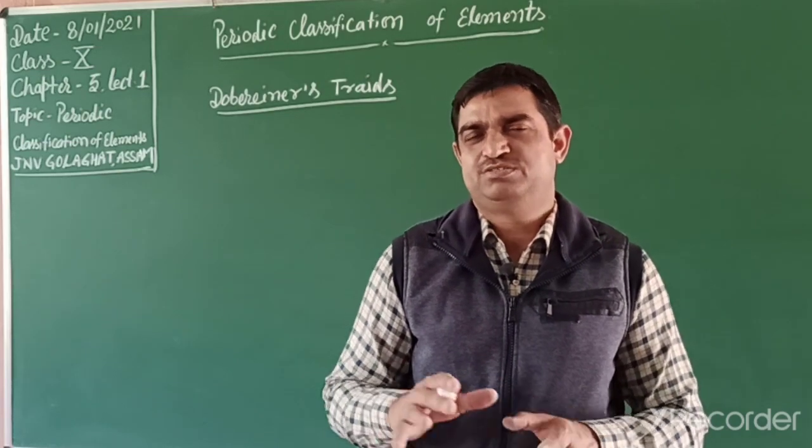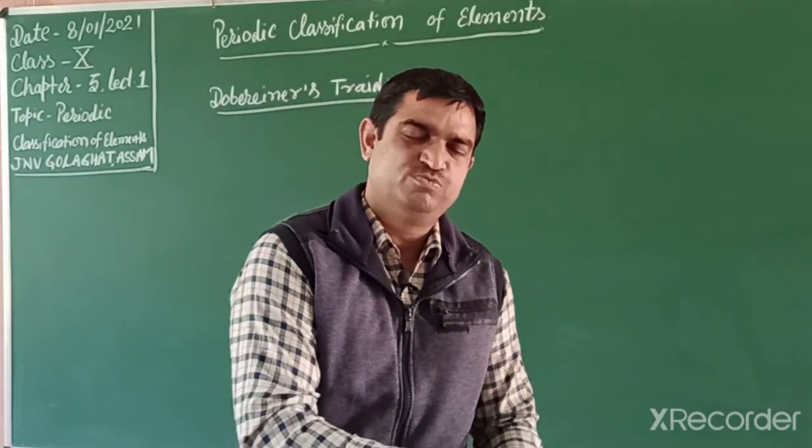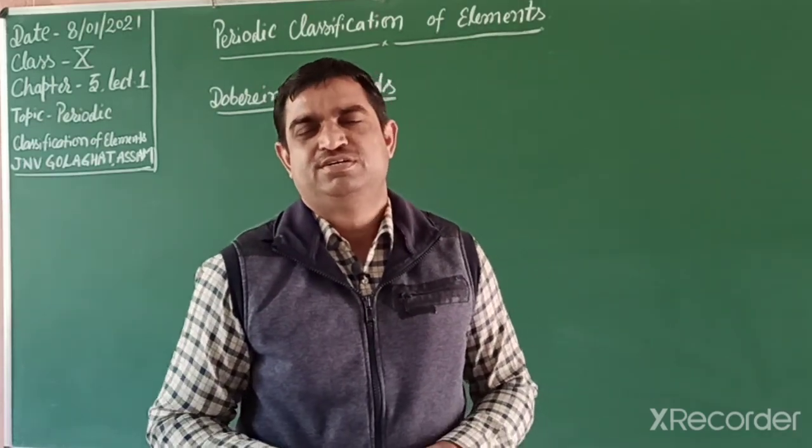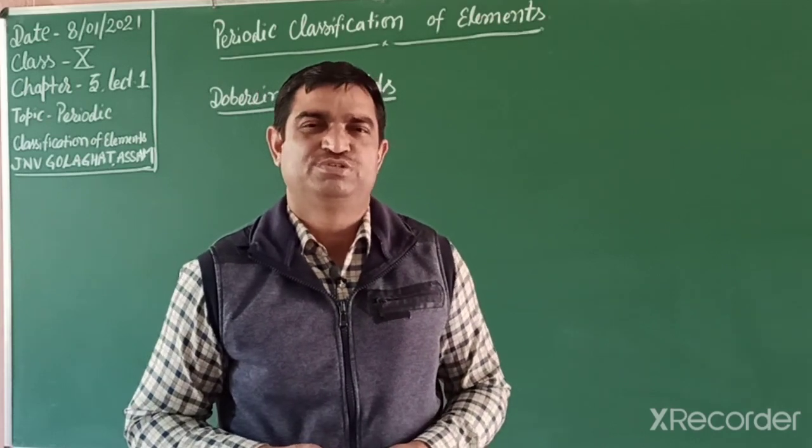The reason behind this is that both have similar properties. In a similar way, notebooks and books are also placed nearby. So the shopkeeper can easily identify where to find the books.